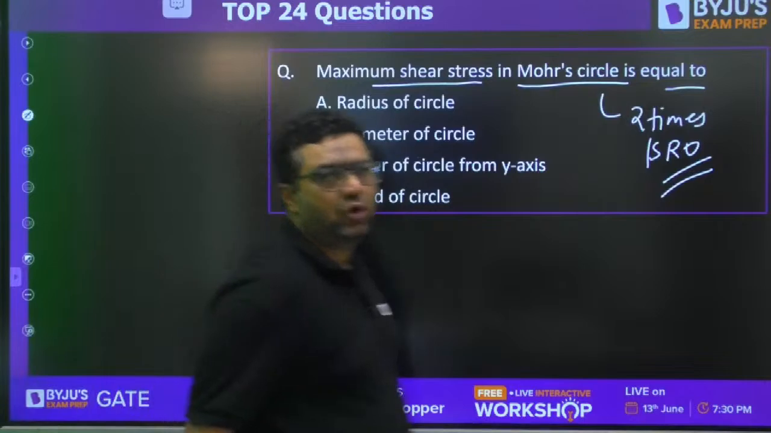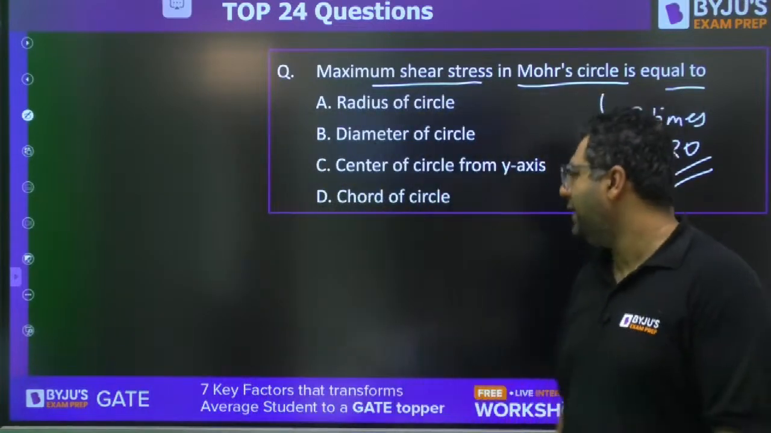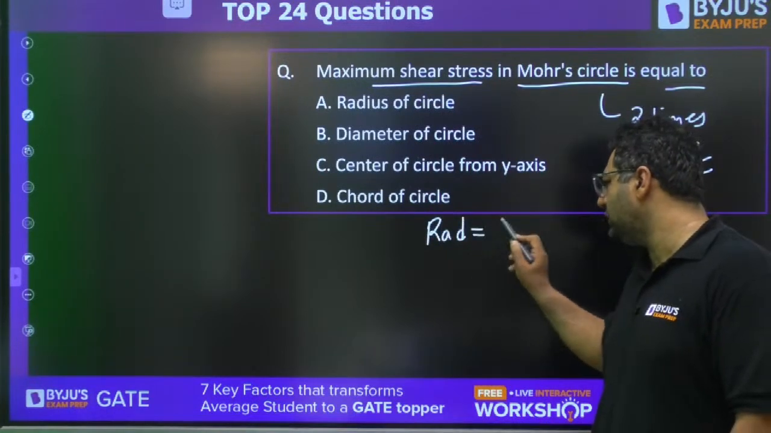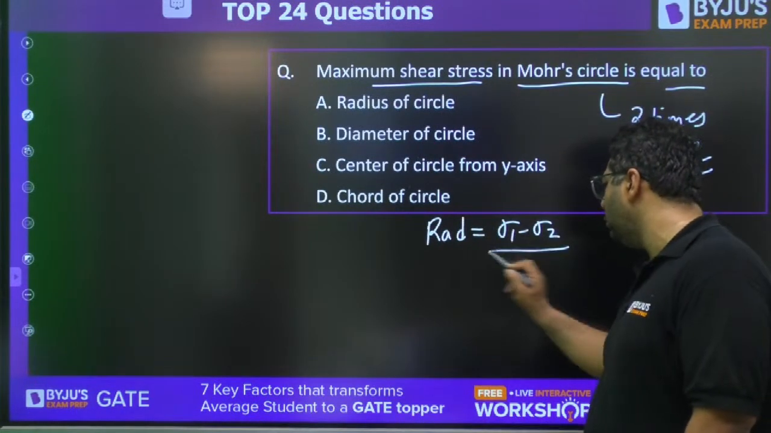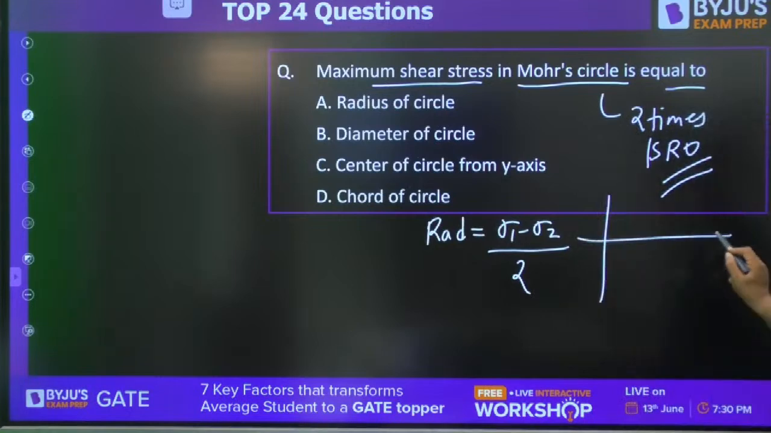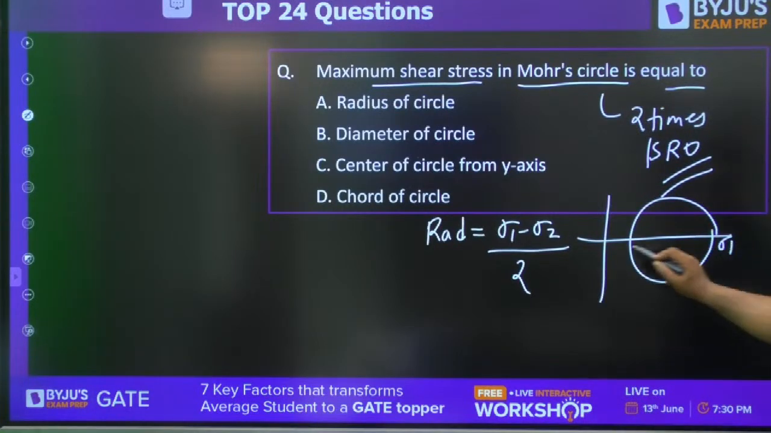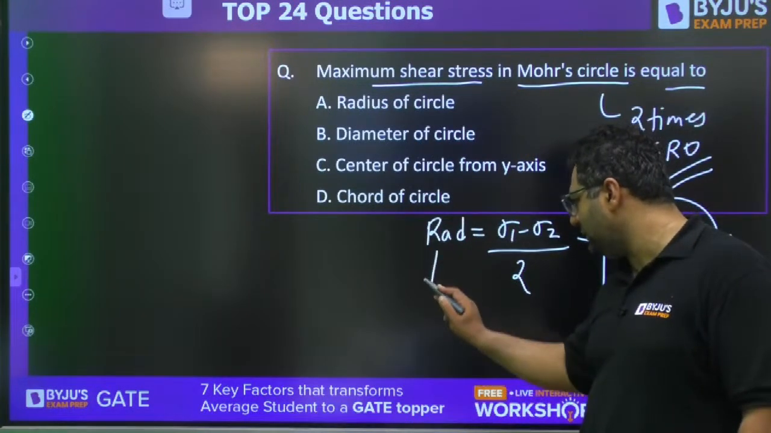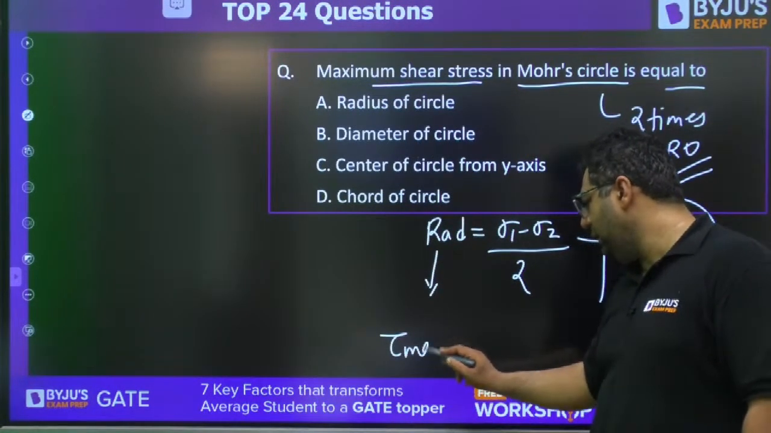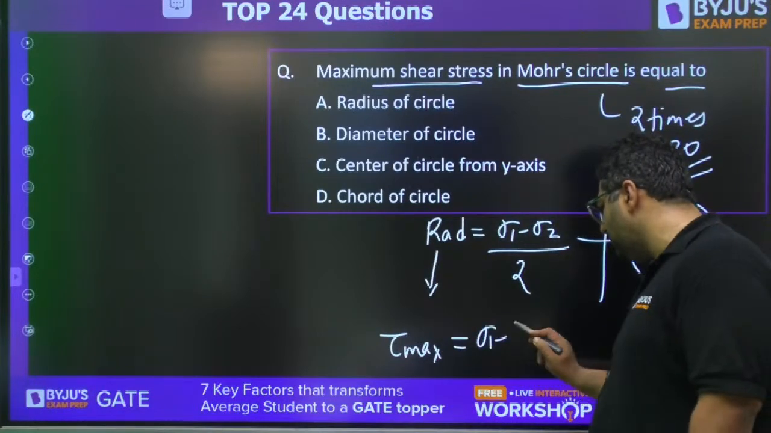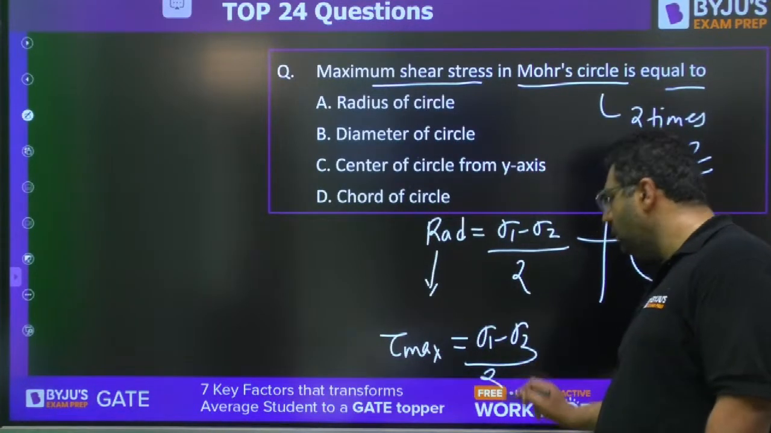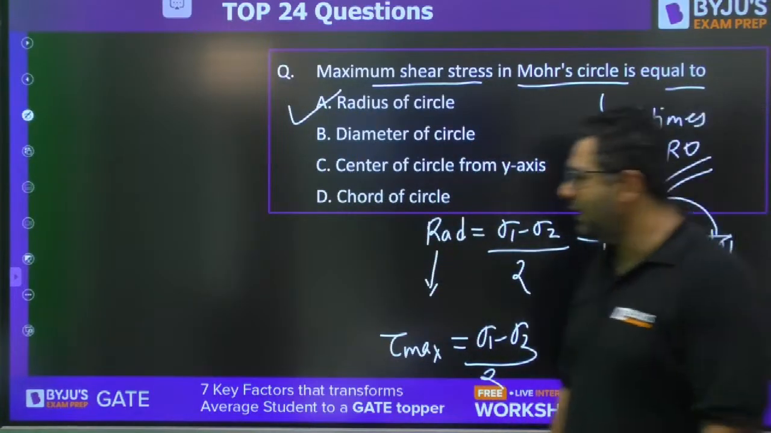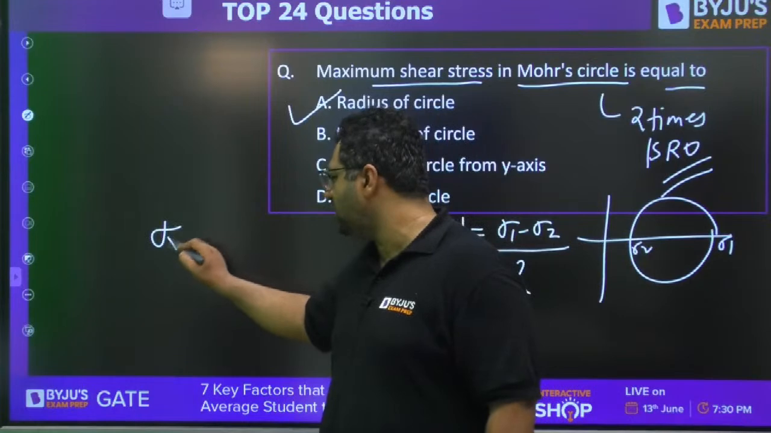Maximum shear stress in Mohr circle is equal to. I feel everybody knows that the radius of Mohr circle is sigma 1 minus sigma 2 by 2. Because when we plot a Mohr circle, this is sigma 1, this is sigma 2. So in that case, you already know in-plane tau max shear stress is also sigma 1 minus sigma 2 by 2. The answer will be the radius of the circle. There are some questions asked on this relation as well.